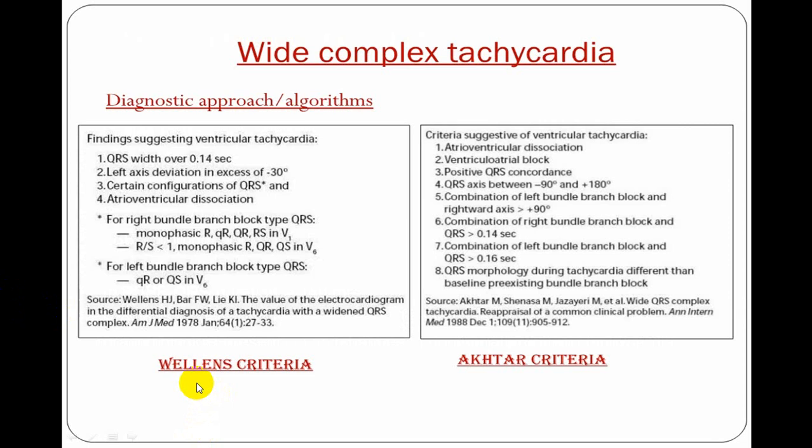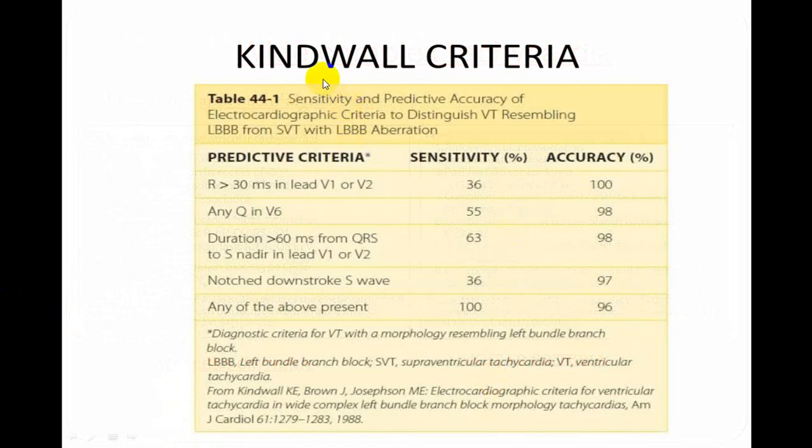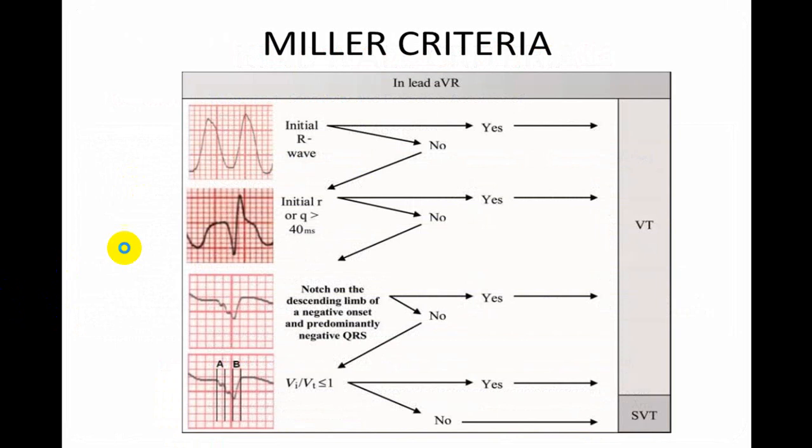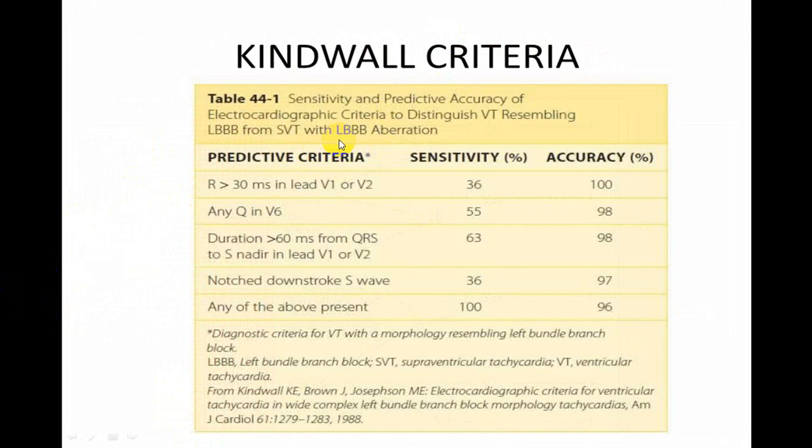So someone says Vereckei criteria, Achter's criteria, Kindwall criteria, Miller's criteria. This is Miller criteria in aVR. This is criteria in other leads, what we call the SVT and VT difference. Is it clear? This is in chest leads, V1, V2 leads.